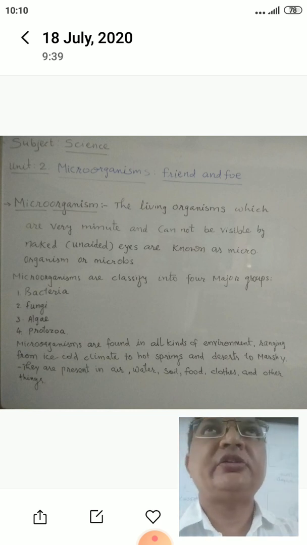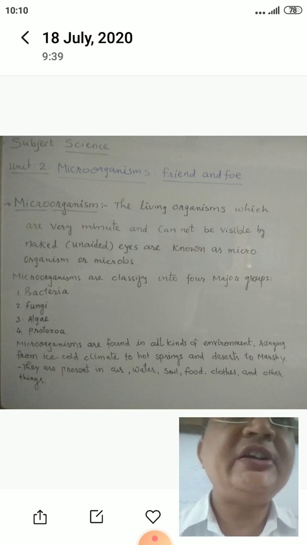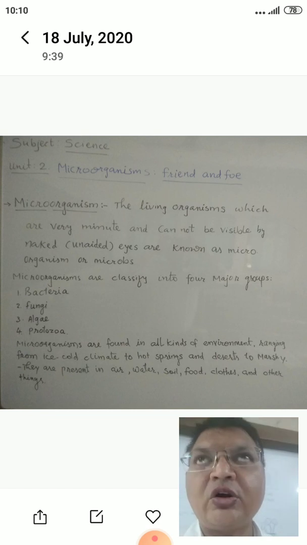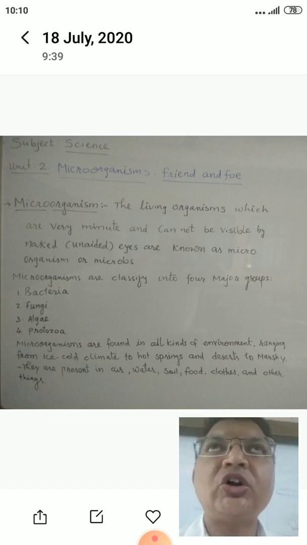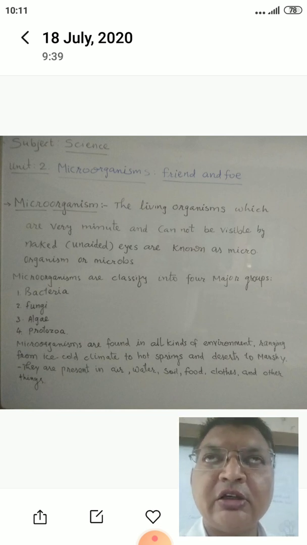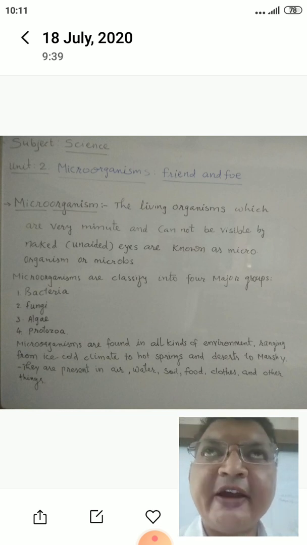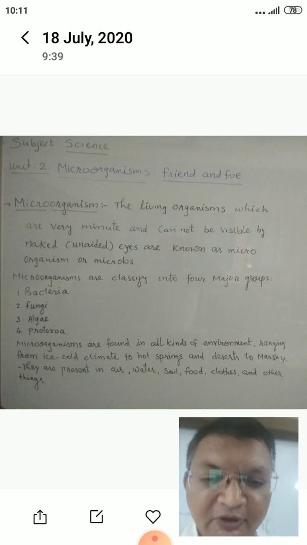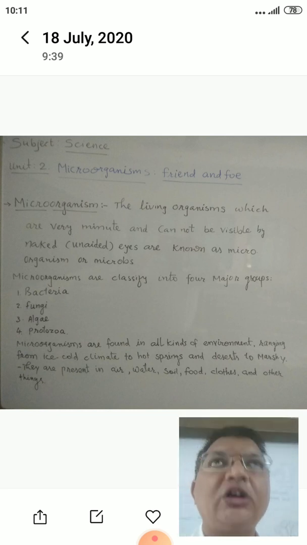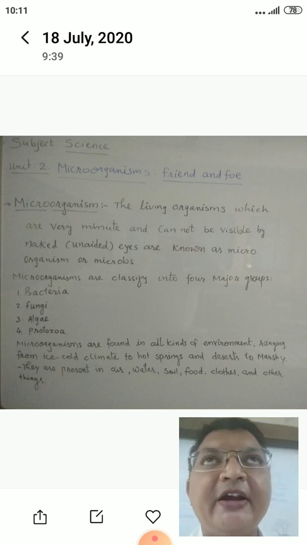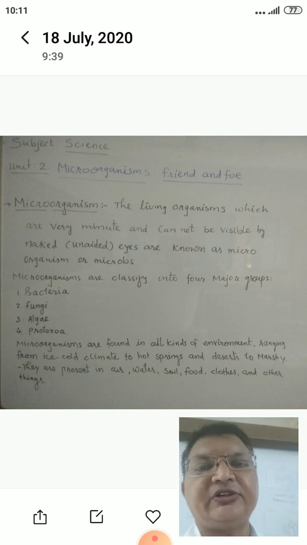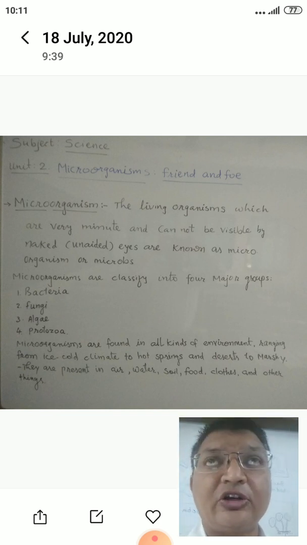Due to virus some common diseases are caused. When we go to the doctor, when we are not feeling well, the doctor will say it's a viral infection. Due to viral infection you have fever, cough and cold. Virus acts on our body and we get some disease. That is not good.